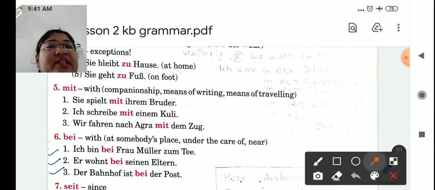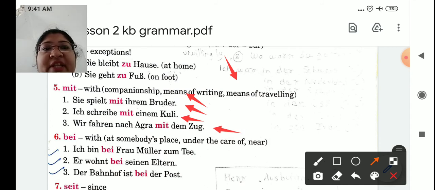Now let's learn the fifth one. Mit. Companionship, means of writing, or means of traveling. Companionship: Sie spielt mit ihrem Bruder. She is playing with her brother. Or means of writing: ich schreibe mit einem Kuli. I am writing with a pen. It's a means of writing. And means of traveling means the vehicles. Wir fahren nach Agra mit dem Zug. We are going to Agra with or in a train. So that is your means of traveling.